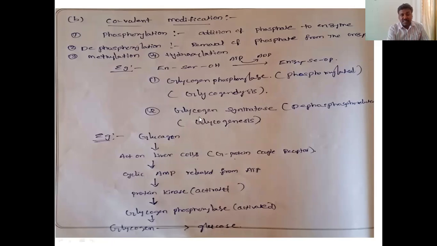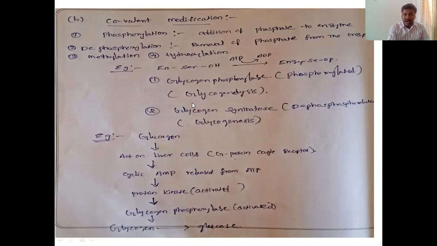So when this one is dephosphorylated and this one is phosphorylated: if the enzyme is phosphorylated, it is more active; if it is dephosphorylated, this enzyme is more active. That is covalent modification. The enzyme is already there, but some modification happens, producing a change in activity. That is the classification: allosteric is over, next is covalent modification.